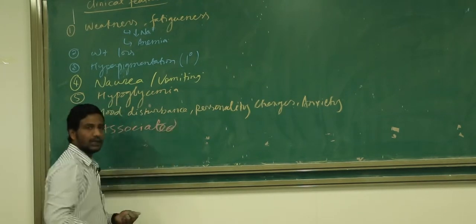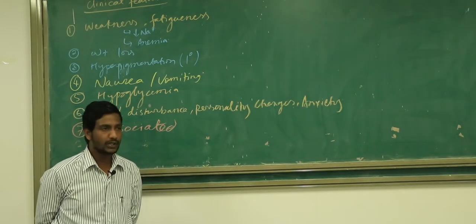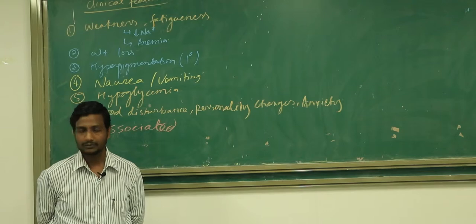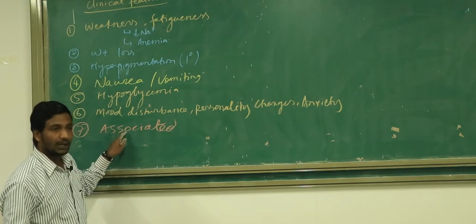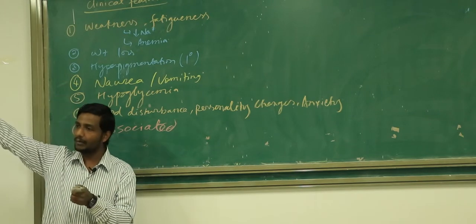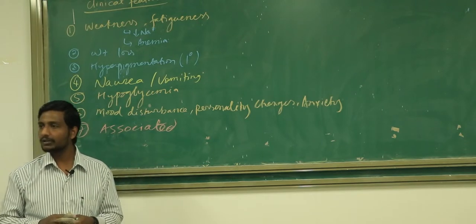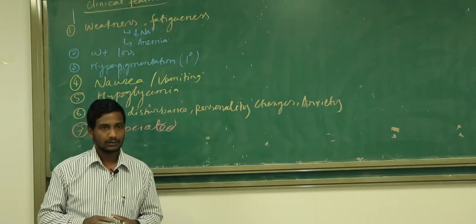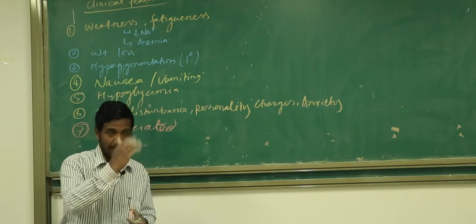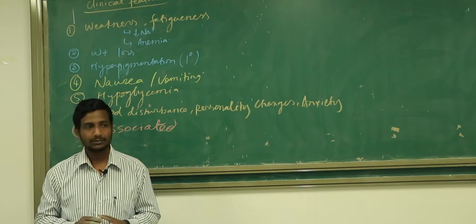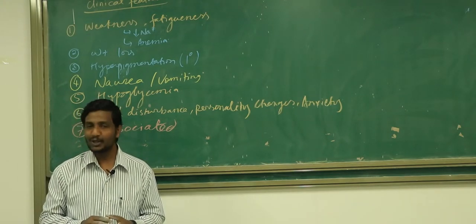Can you give me some examples of autoimmune diseases in our body? Common ones. Last time I was teaching you diabetes. Is type 1 autoimmune or type 2 autoimmune? Type 1 is the autoimmune diabetes, isn't it? So sometimes the patient with Addison disease may also have type 1 diabetes mellitus. Tell me some more examples of autoimmune disease in our body. Myasthenia gravis, yes. Give me some more common ones.